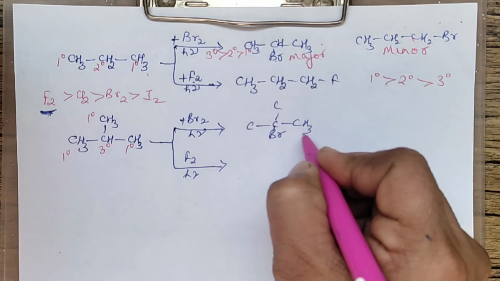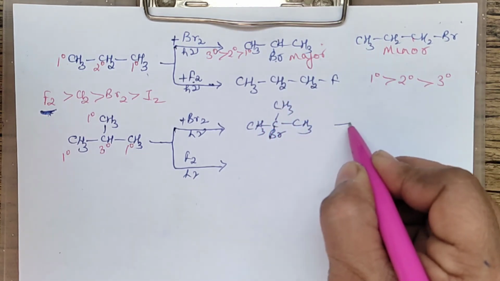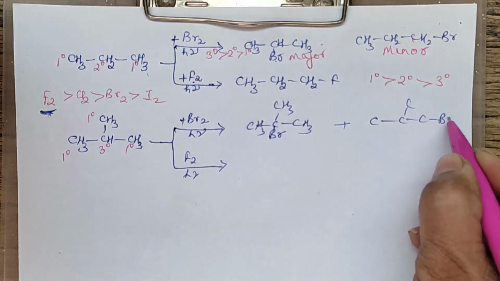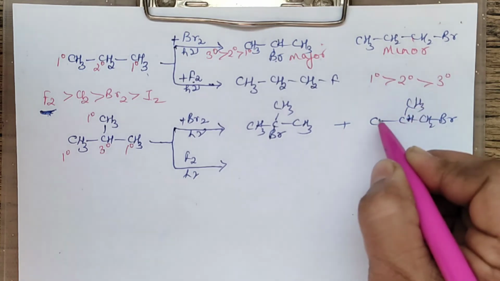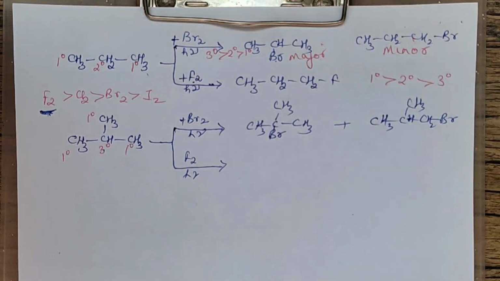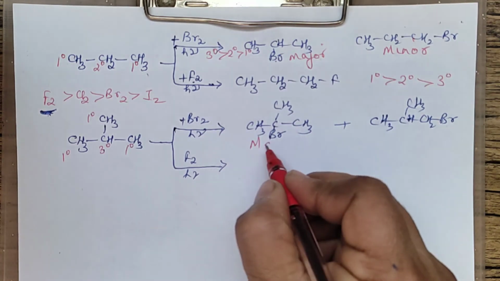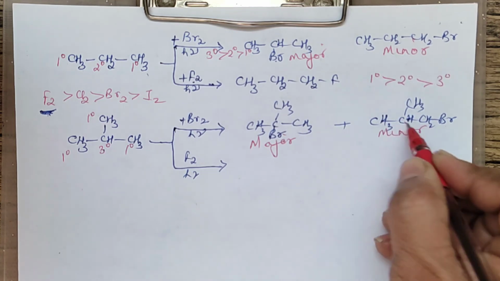So these will be remaining as such, right? And this is the major product and this will be the minor product. You can complete the valencies, right? So this is the major product and this one is the minor product for bromine.